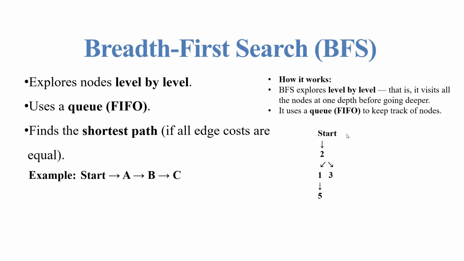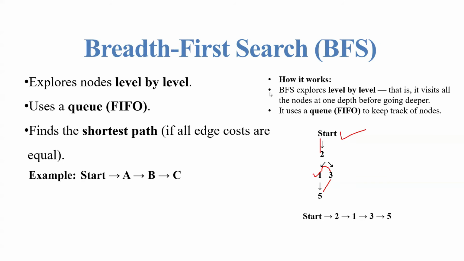The start is this one. Next it moves to 2, then to 1, after that it moves to 3, and next it moves to 5. So it finds the shortest path if all edge costs are equal.